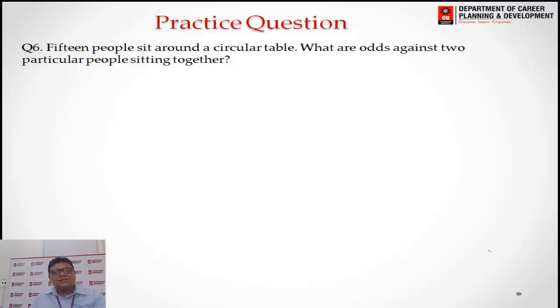Next question is, a total of 15 people sit around a circular table. We have to find the odds against 2 particular people sitting together.